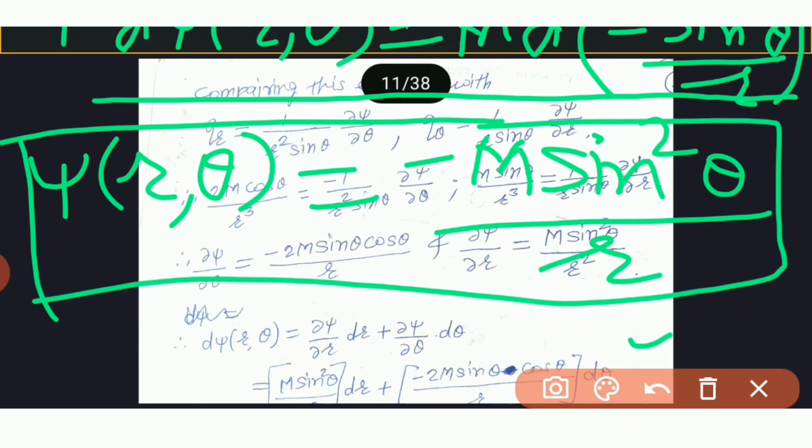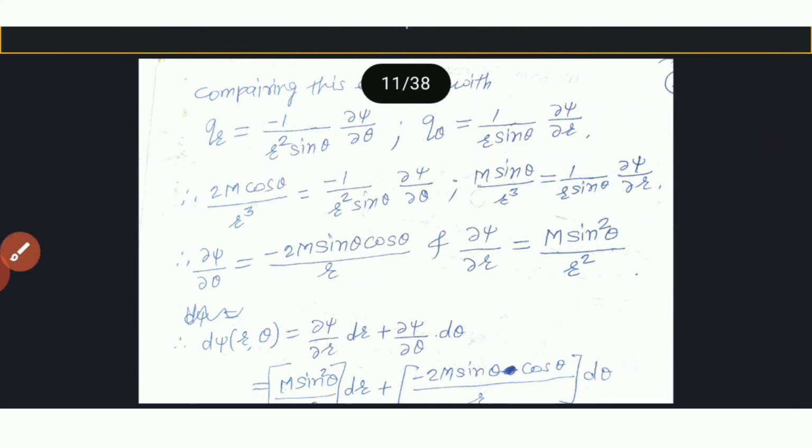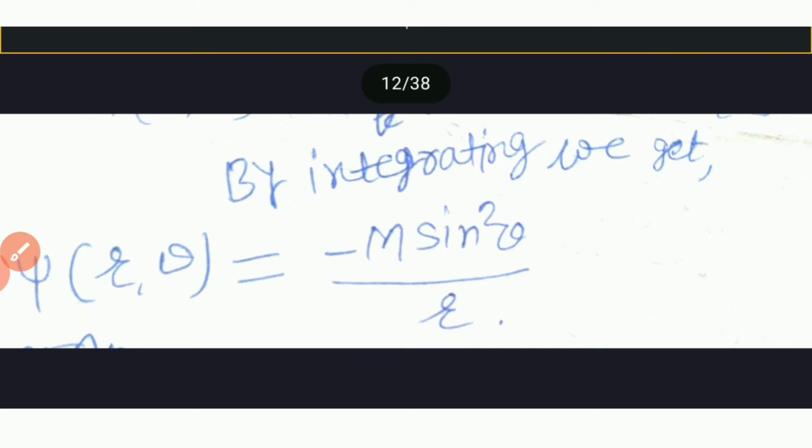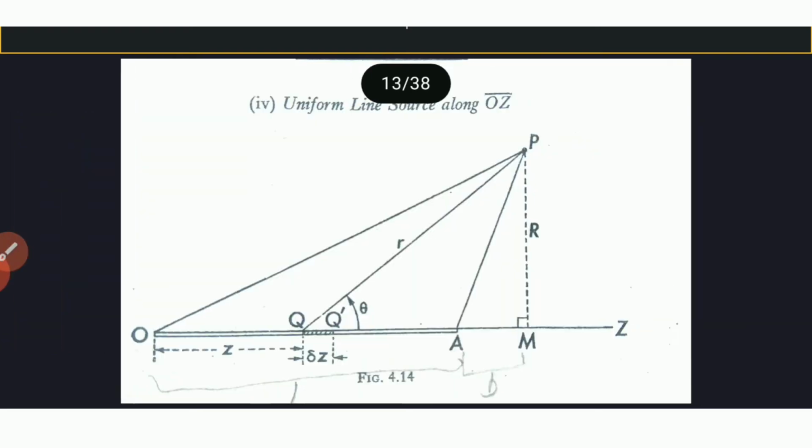Now we start the case 4. That case 4 is uniform line source along OZ bar.